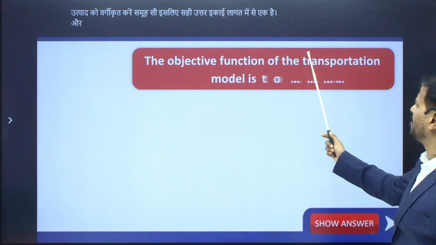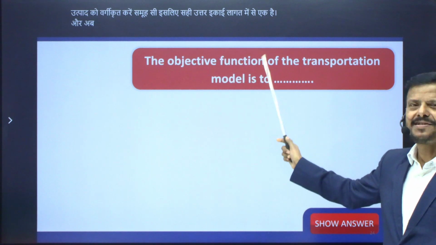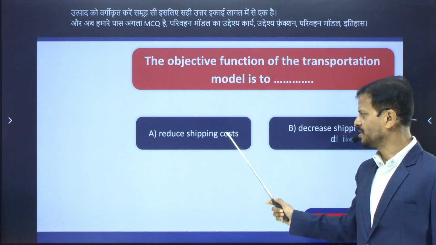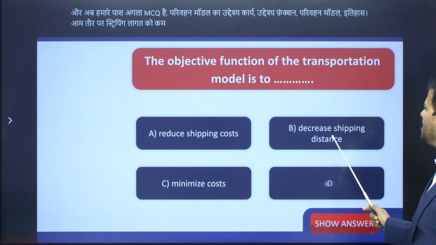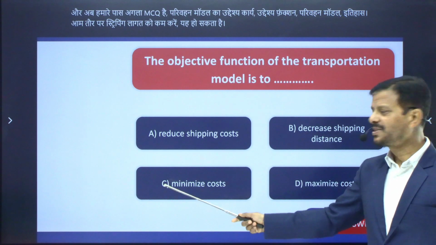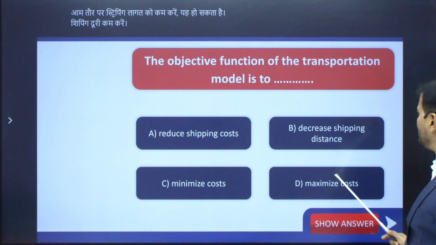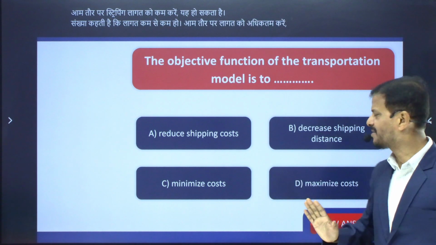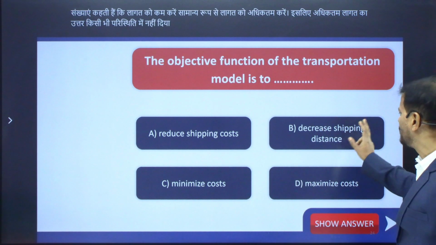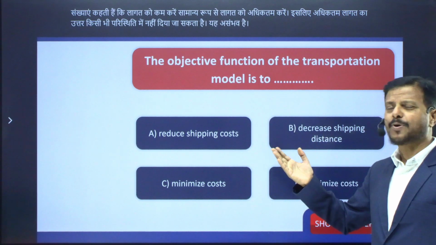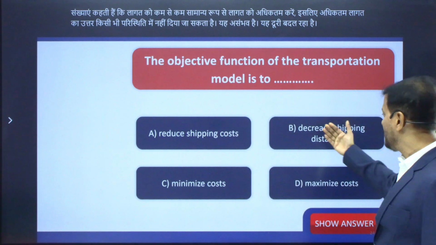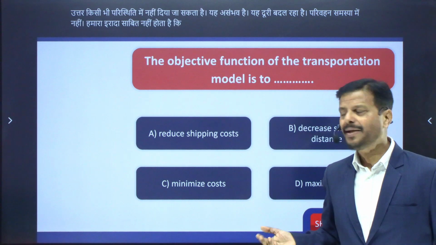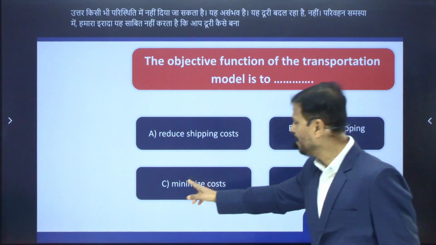Now we have the next MCQ. The objective function of the transportation model is to: number A, reduce shipping cost; number B, decrease shipping distance; number C, minimize cost; number D, maximize cost. Maximize cost cannot be the answer in any circumstances. This is impossible. Decrease shipping distance? No. In the transportation problem, our intention is not to decrease the distance. How can you decrease the distance? It's impossible.